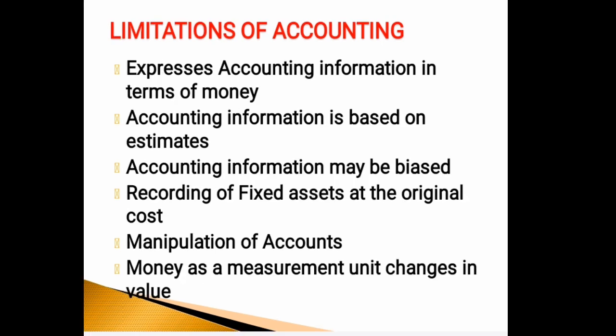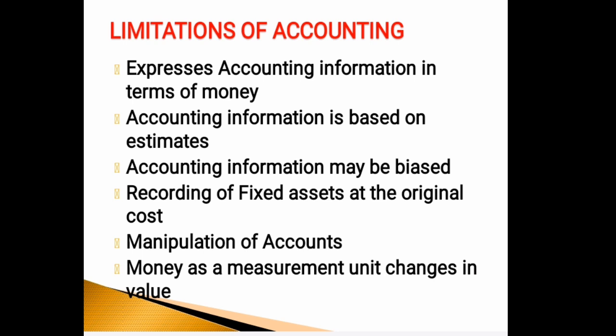Limitations of accounting. The following are the drawbacks or disadvantages or limitations of accounting. The first limitation is that accounting expresses accounting information in terms of money. That is, non-financial transactions cannot be given effect in the books of accounts. Only transactions of financial nature are measurable by the accountant, and financial transactions are expressed in terms of money. Hence, the non-financial transactions will be ignored. So that is the first limitation.